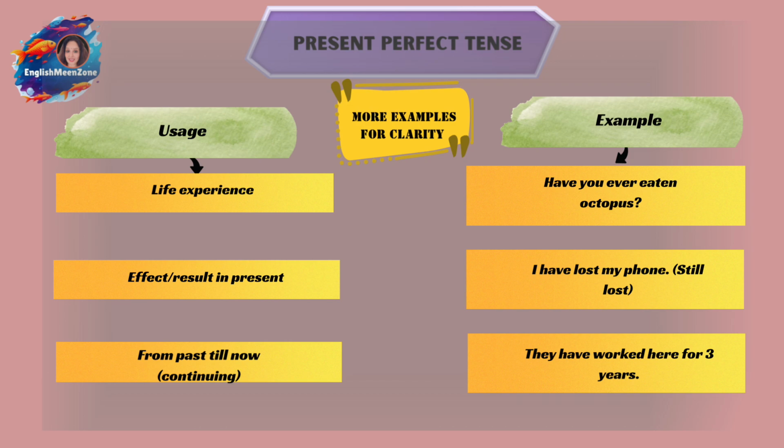Then the usage, life experience. Have you ever eaten octopus? This is an example. Effect and result in present. I have lost my phone. Still lost. I mean, you don't even have it now. From past till now, continuing: they have worked here for 3 years. So which means that it's still continuing. It's not over yet.